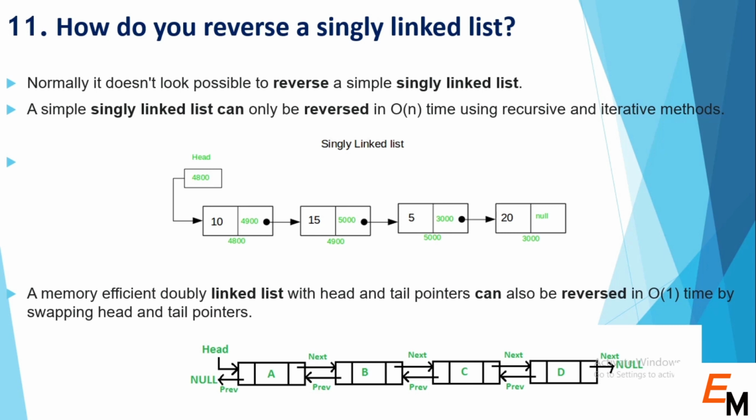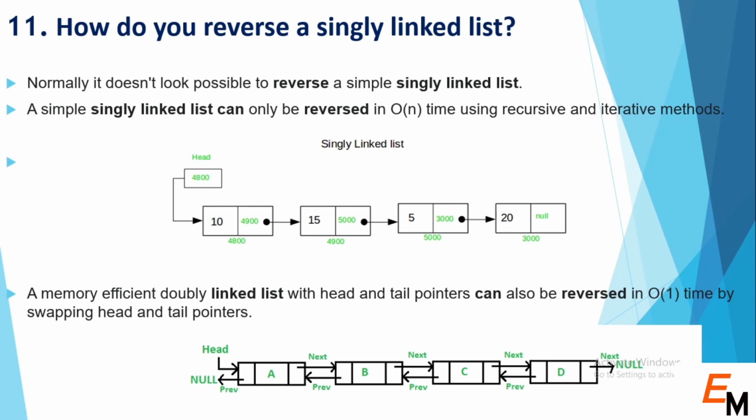So the next question is, how do we reverse a singly linked list? Normally it is not possible to reverse a singly linked list, but it is possible to reverse a doubly linked list. By using a recursive method we can do this task, but it will take O(n) time. That is not a good time complexity, so normally we do not prefer it.